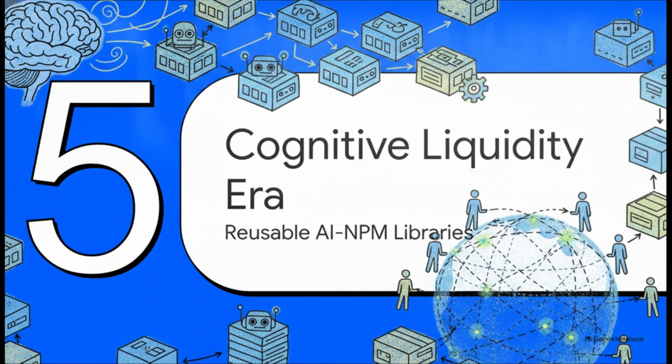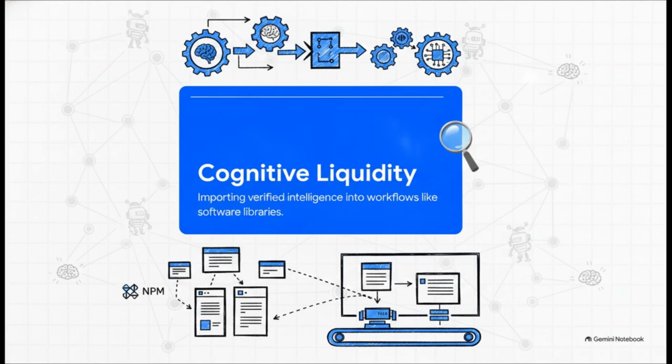Section 5. The Cognitive Liquidity Era, Reusable AI NPM Libraries. So, what is the actual destination for developers and AI enterprises? It all centers around this concept called cognitive liquidity. This is essentially the revolutionary ability to import verified intelligence and agent capabilities directly into your workflows just as easily as developers import software libraries using NPM today. Intelligence itself becomes entirely liquid, modular, and available as accessible low-code components.